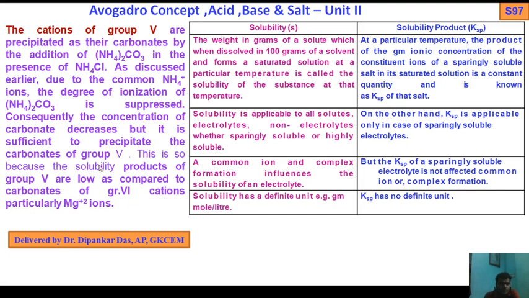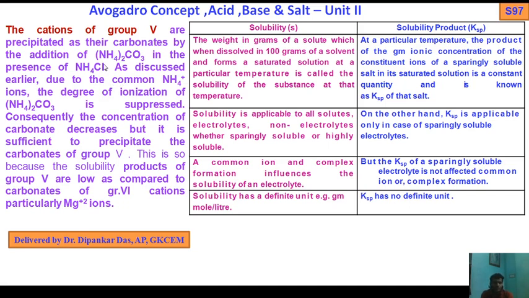This is so because the solubility products of group 5 are low as compared to the carbonates of group 6 cations, particularly magnesium 2+ ions. Okay, so cations of group 5 are precipitated as their carbonates by the addition of ammonium carbonate in the presence of ammonium chloride. Ammonium carbonate dissociates into 2 NH4+ and CO3 2-, and ammonium chloride dissociates into NH4+ and Cl-.